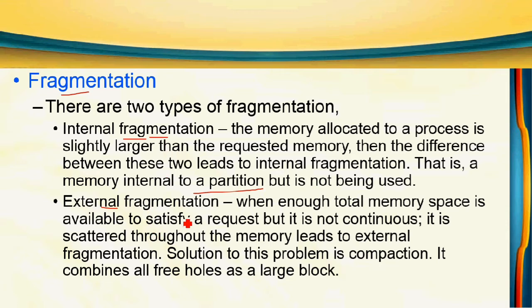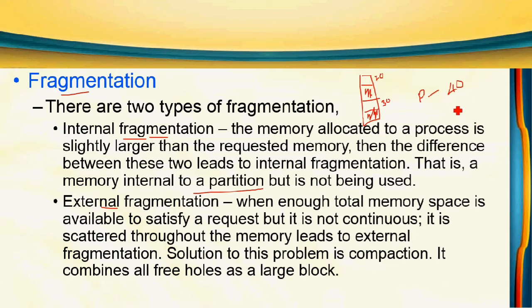That is internal fragmentation. For external fragmentation, take another diagram. Consider 4 partitions: 1, 2, 3, 4. The second partition is already allocated, and the fourth partition is also already allocated. The first partition is free with size 20, and the third partition is free with size 30. Here I have a process whose size is 40 KB. We cannot store it in the first partition, nor in the third partition. But overall, the free space is 20 plus 30, which is 50.